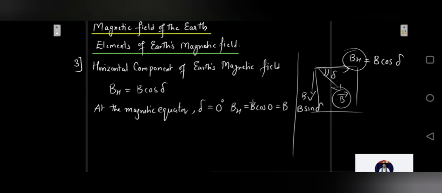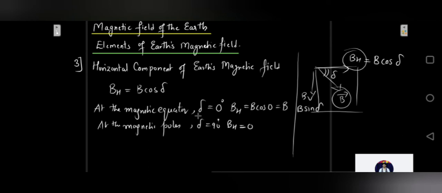So at the equator, the magnetic field in the horizontal direction would be equivalent to the total magnetic field. And at the magnetic poles, delta is equal to 90 degrees, so BH will be equal to 0. That is, the horizontal component will not exist there.